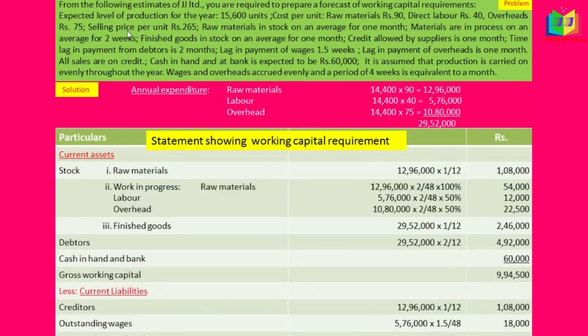The next item is outstanding wages. And wages here is the same labor we have to take, and the lag in payment of wages is 1.5 weeks. So we have to take 1.5 into 48. We have to take this labor 5,76,000 into 1.5 divided by 48, will get 18,000.